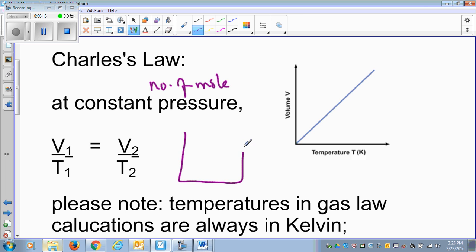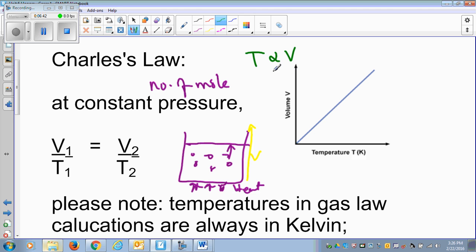So we know this pretty well: if I start heating up a gas, the pressure inside will increase and will push the volume up. If I don't want to let the pressure increase, I need to leave the lid loose so it can move up. So I know that the volume will increase. Then that means that the temperature is directly proportional to the volume.